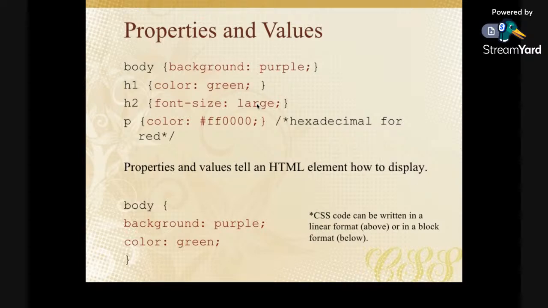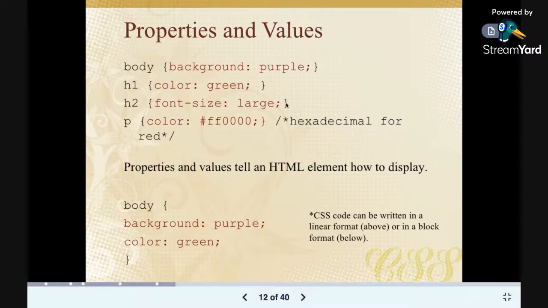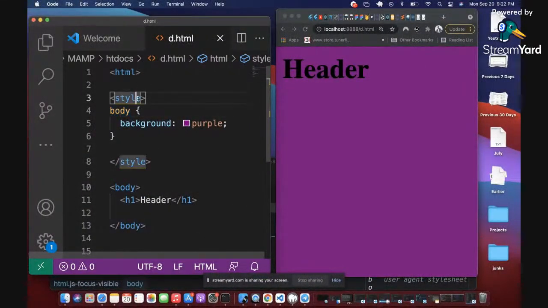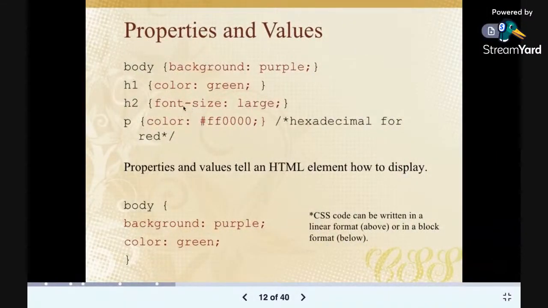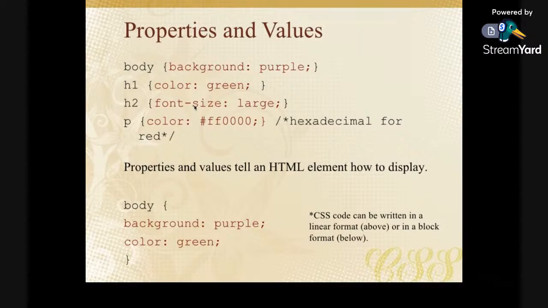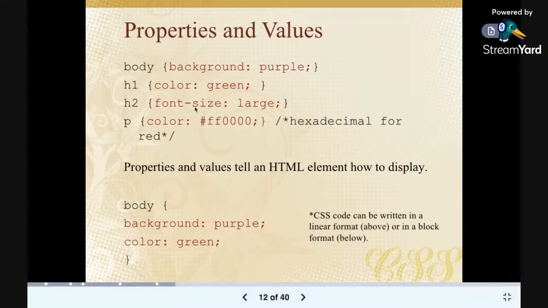And how do you do that? You're going to wrap your CSS within the style tags, right? So what you'll be learning tonight is actually all these properties. For example, font size. If I want to change the size of a particular element on the screen, what property should I change? Font size. If I want to change the color, what do I do? Color is the property that you'll be talking to. If I want to change the background of my page, what do I change? The background. So these are the properties and the values that you will be studying tonight.